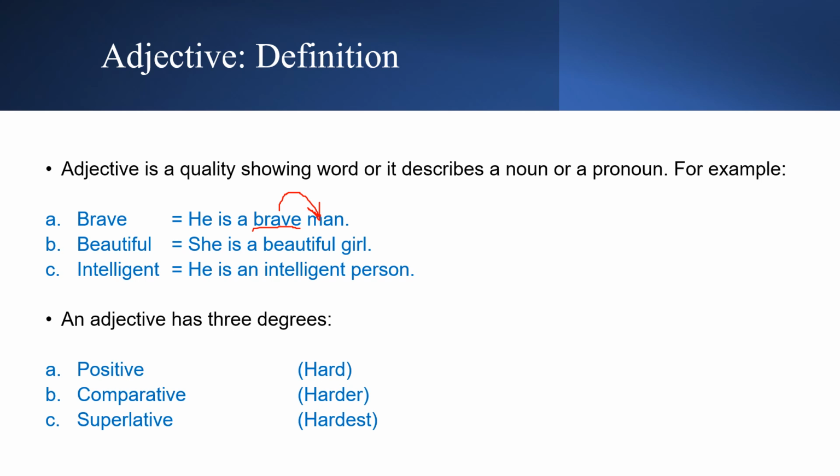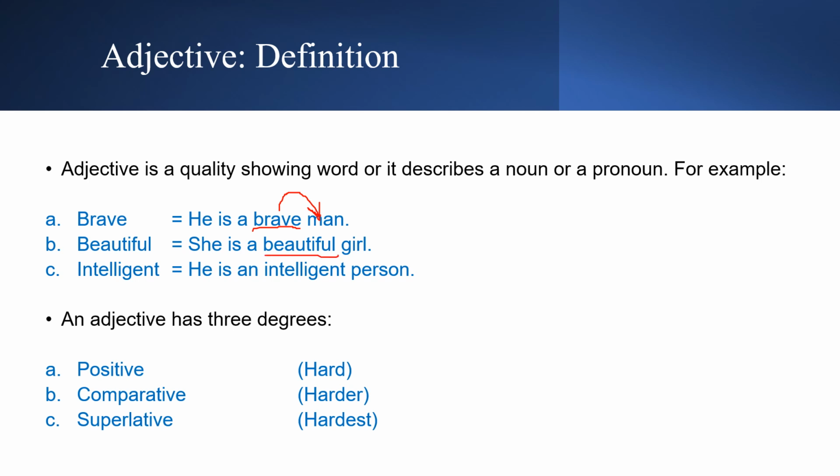So he is a brave man. The word brave tells us about the quality that this man has. So for example, if I ask you a question, who is brave in this sentence, you would say man. So that proves the point that an adjective always describes a noun or a pronoun. So let's look at the next sentence. The word beautiful is an adjective, and the sentence is, she is a beautiful girl.